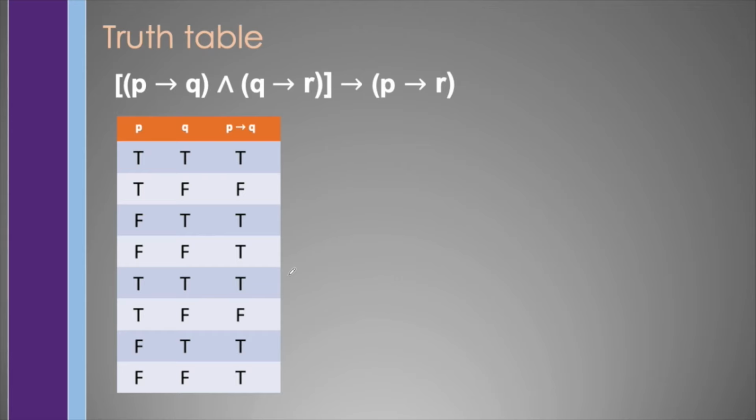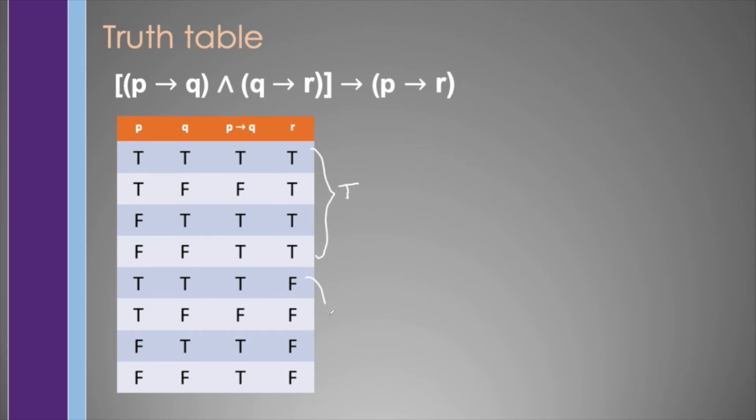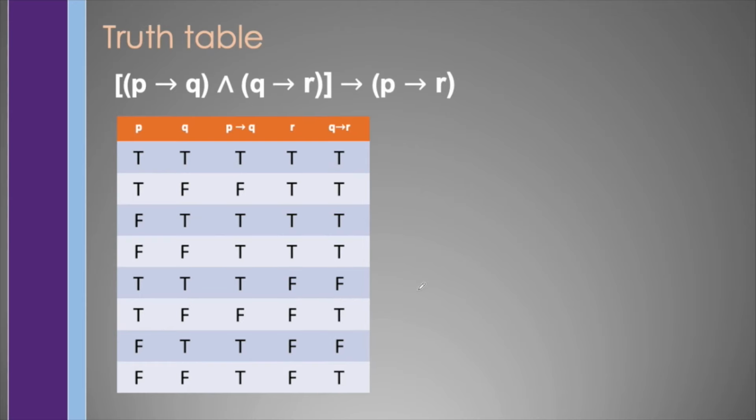We may add an additional column for R, which is either true or false. And adding an additional column, which again implies that this is false when this is true and this is false. So since this is true and this is false, then this is false. Likewise, this is true and this is false, so this is false, and the rest are true.